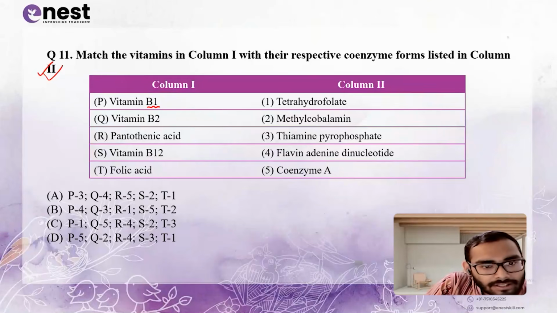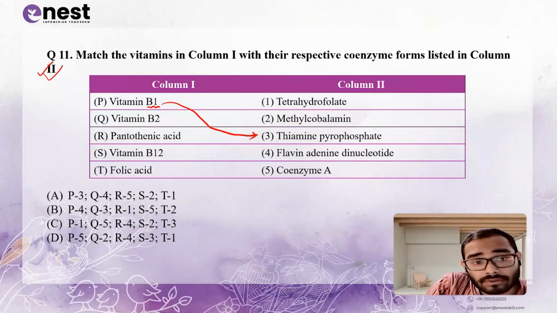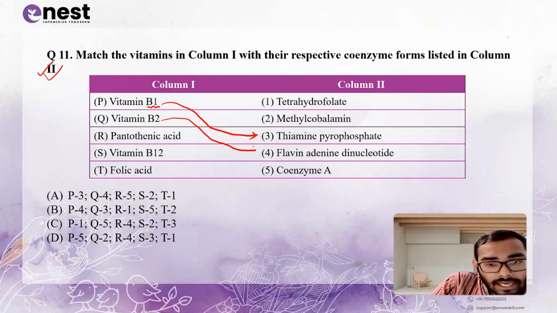Vitamin B1, you know what is the chemical name for vitamin B1? It is thiamine, so only one option is related to vitamin B1, that is thiamine pyrophosphate. Vitamin B2, what is the chemical name? You know, riboflavin. In column 2, FAD is related, flavin adenine dinucleotide. Q4, pantothenic acid acts as coenzyme A. Vitamin B12, the chemical name is cyanocobalamin.